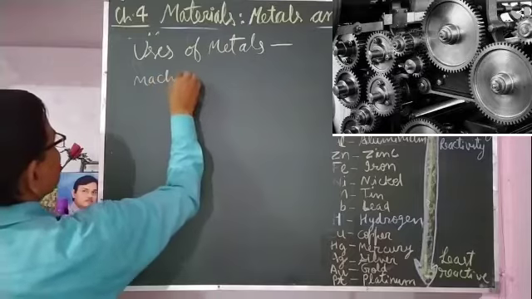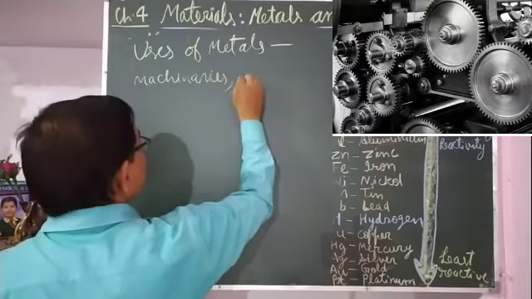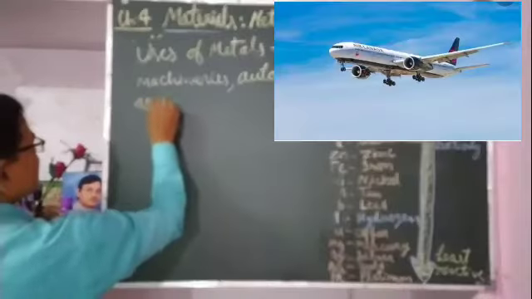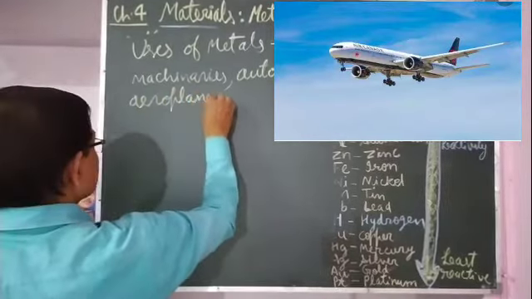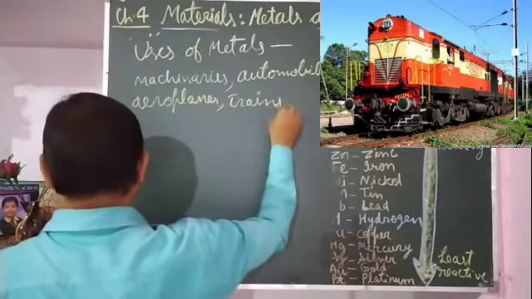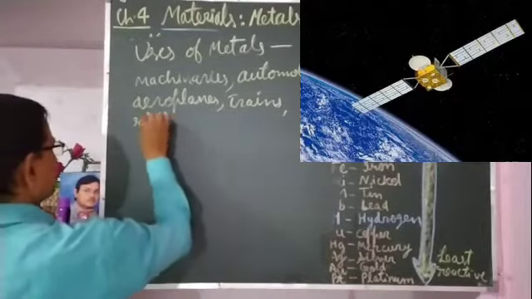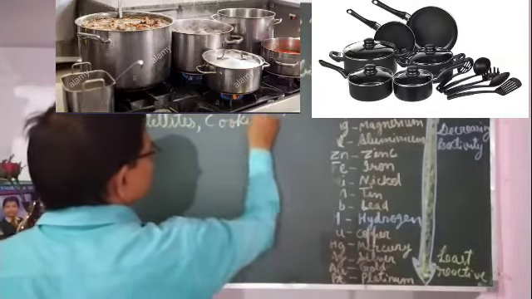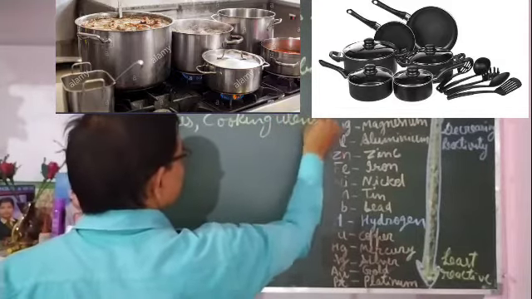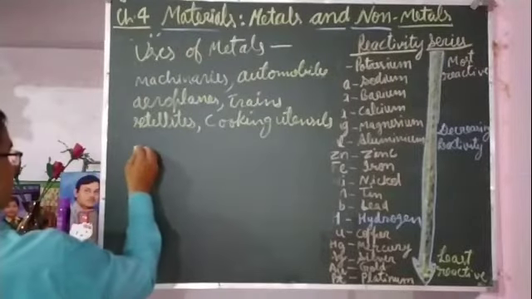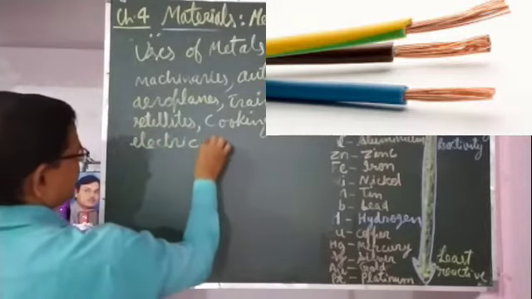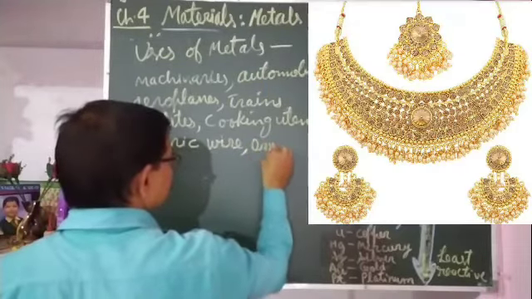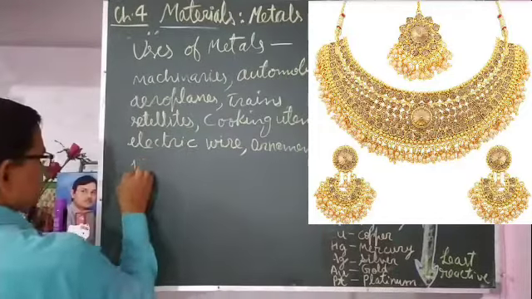Machineries, automobiles, aeroplanes, trains, satellites, cooking utensils, electric wire, ornaments. Ornaments are also called jewelry.